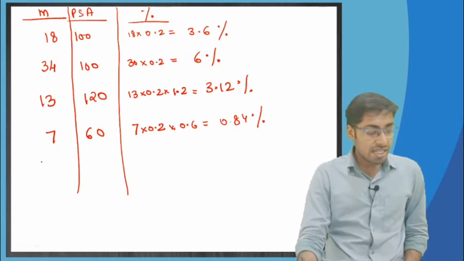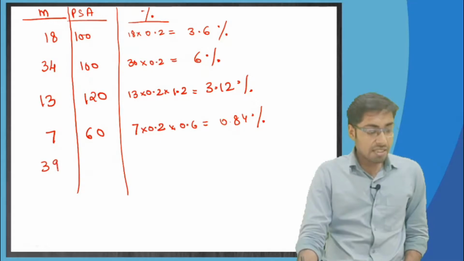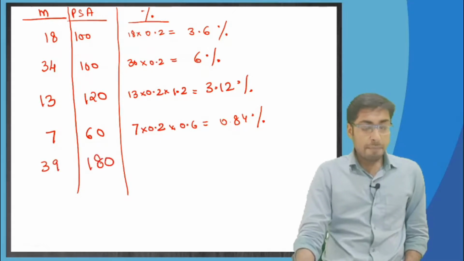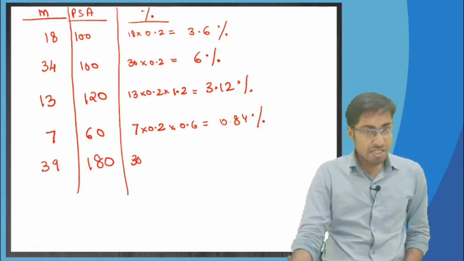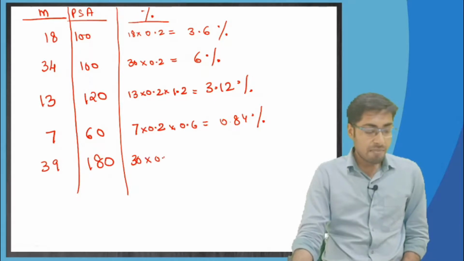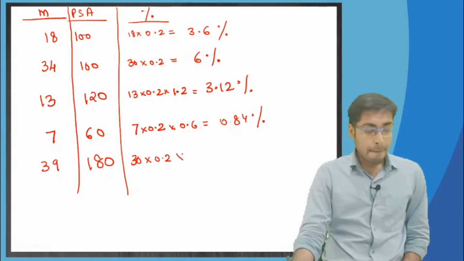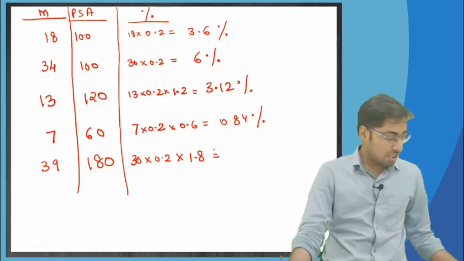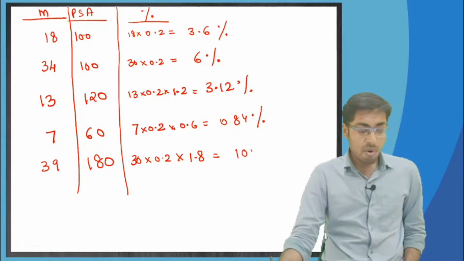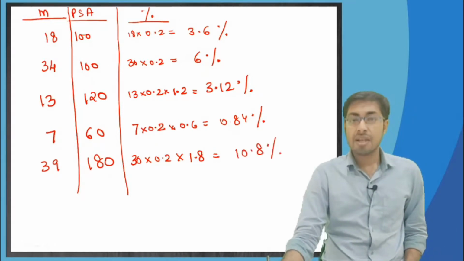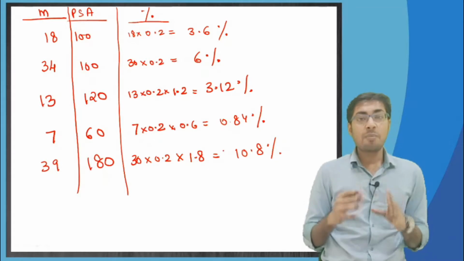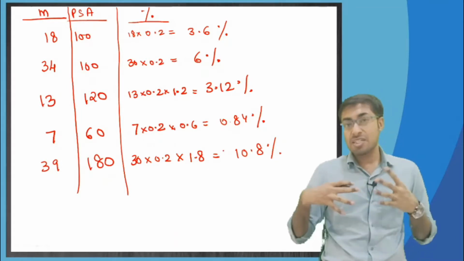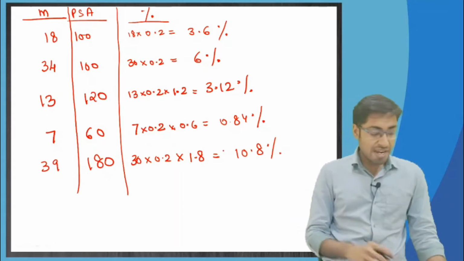Now what is the 39th month 180 PSA? This is beyond the 30th month, we will stop, we are not going to move ahead. Multiply by 0.2 is for 100 PSA, multiply by 1.8, which comes to 6 into 1.8 equals 10.8 percentage, correct. So this is what your CPR is going to be. I hope you all have understood what 100 PSA means, what 200 PSA means and so on. Shall we move ahead?